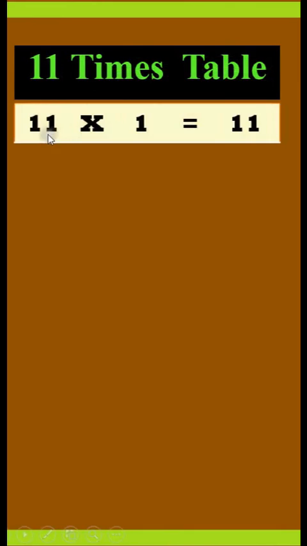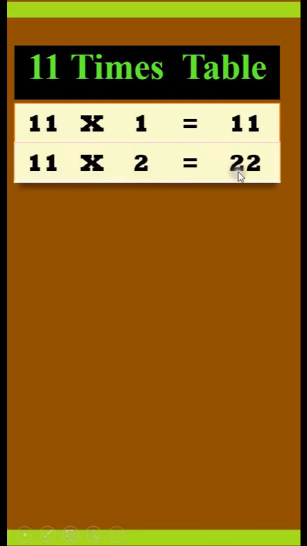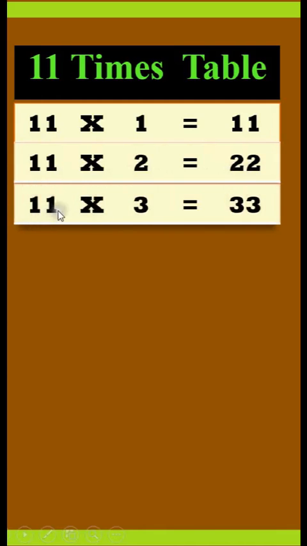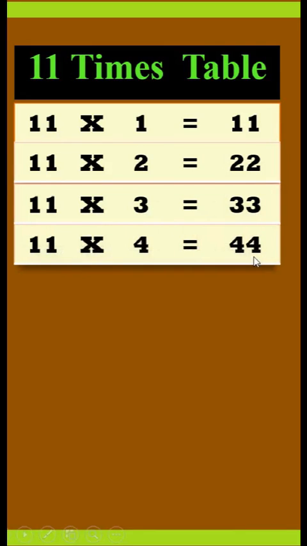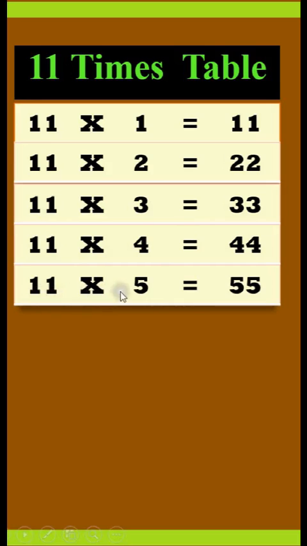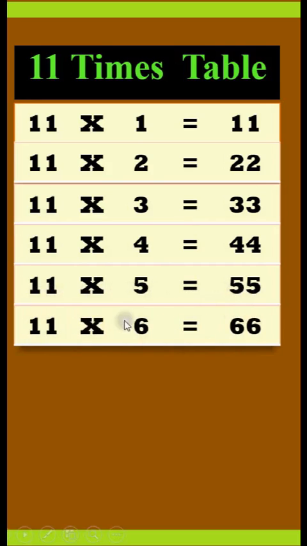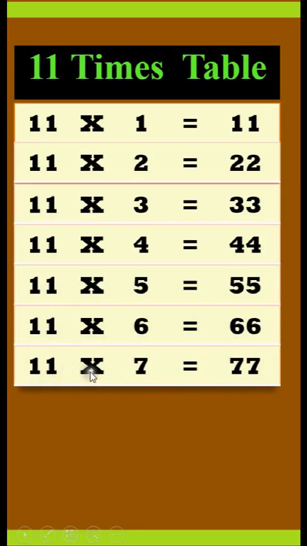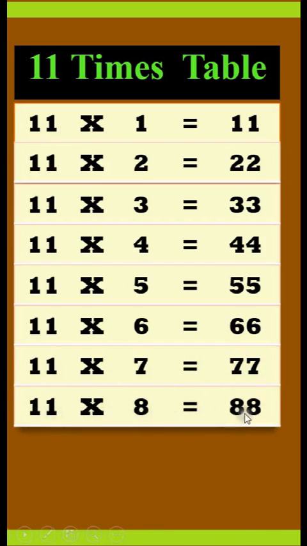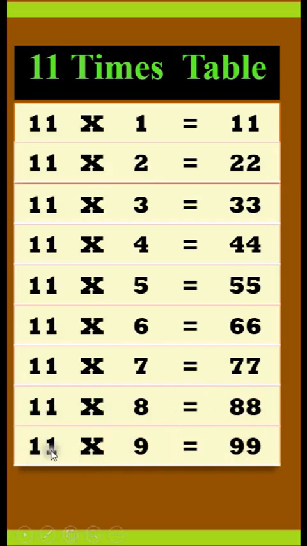11 times table. 11 times 1 is 11. 11 times 2 is 22. 11 times 3 is 33. 11 times 4 is 44. 11 times 5 is 55. 11 times 6 is 66. 11 times 7 is 77. 11 times 8 is 88. 11 times 9 is 99. 11 times 10 is